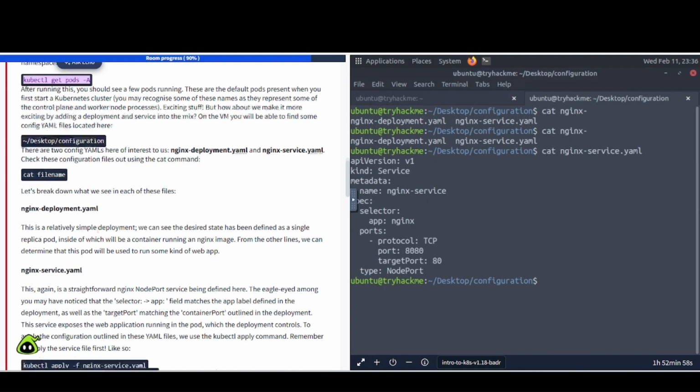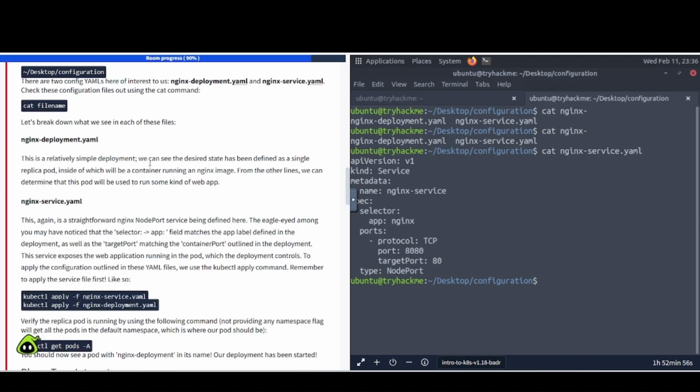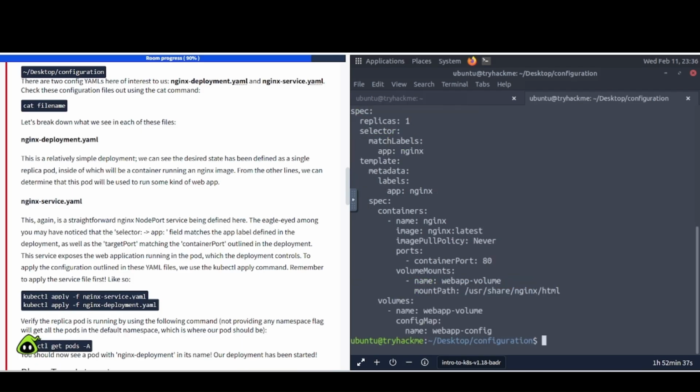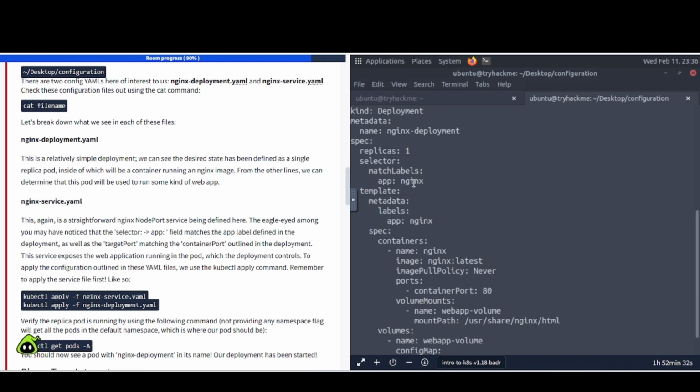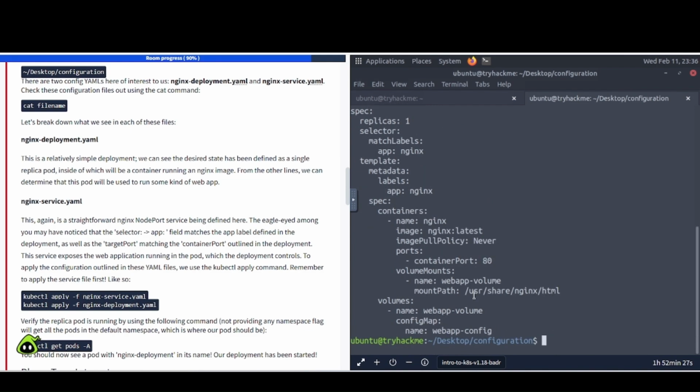Okay, so nginx deployment.yaml. This is a relatively simple deployment. We can see the desired state has been defined as a single replica pod, inside of which will be a container running an nginx image. From the other lines, we can determine that this pod will be used to run some kind of web app, right? All right, so if we want to take a look at that again real quick inside of here: deployment, nginx deployment, replicas 1, app nginx, nginx web app, volume HTML, web app config.